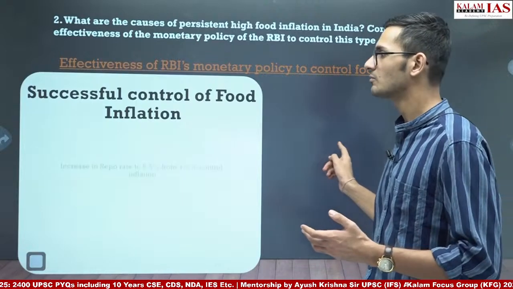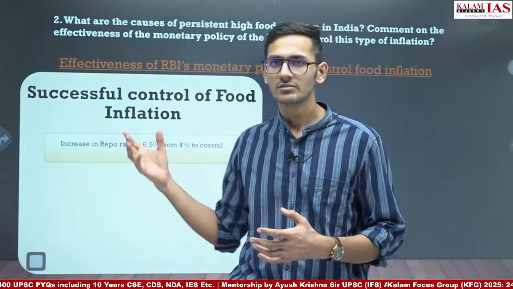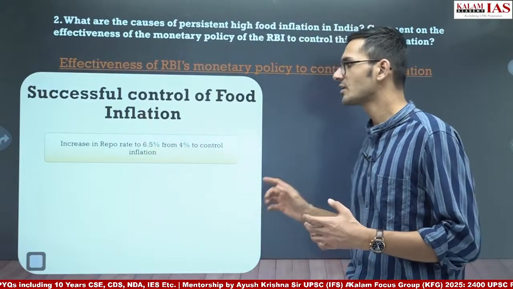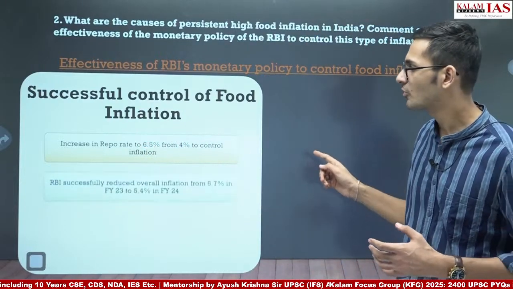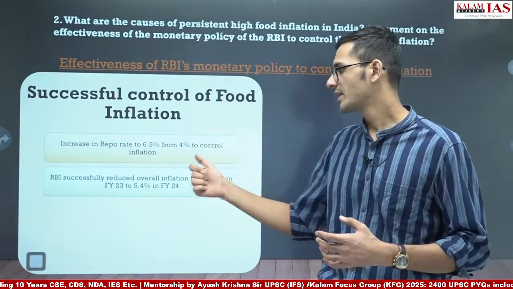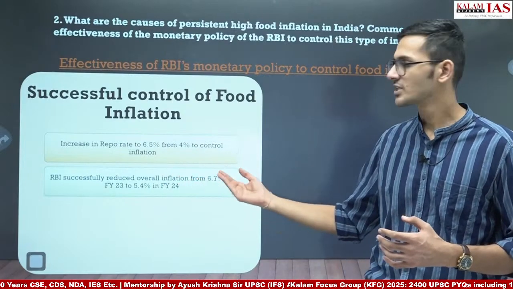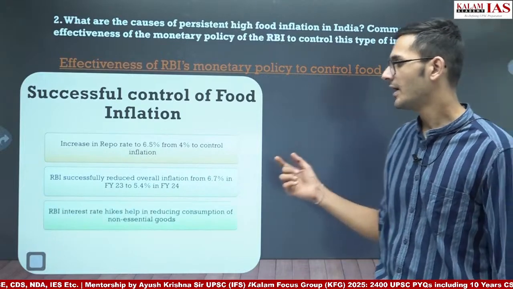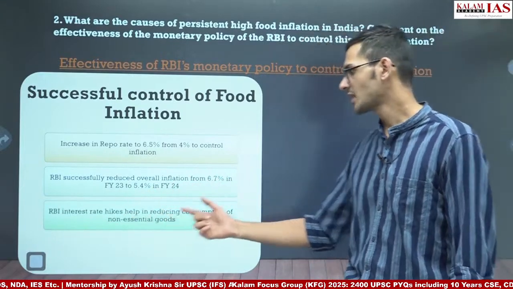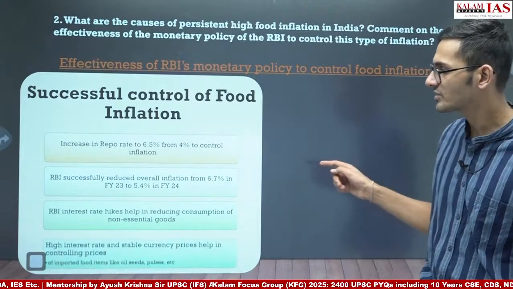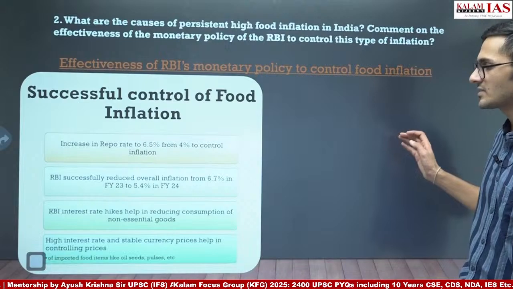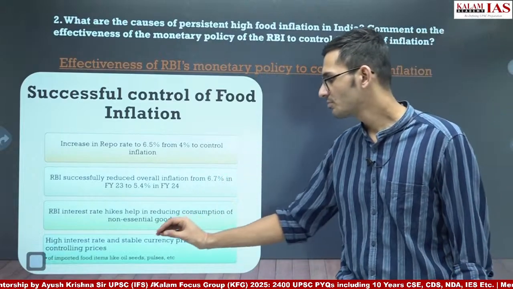So, what are the steps that RBI has taken? That is, we are going to write under the successful. It increased the repo rate to 6.5% from 4%, and it has reduced the overall inflation from 6.7% to 5.4% in the past 1 year. And the RBI interest rate has helped in reducing the consumption of non-essential food items, and high interest rate and stable currency prices in controlling prices of imported food items.